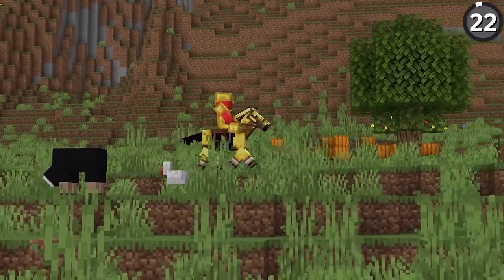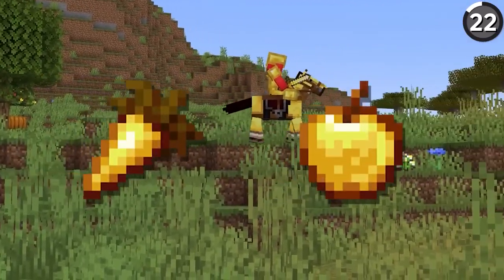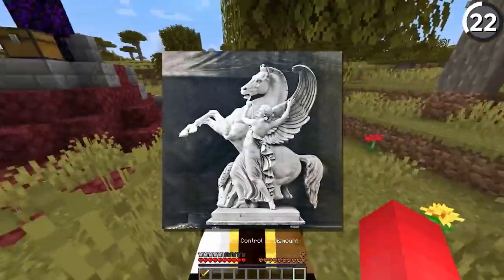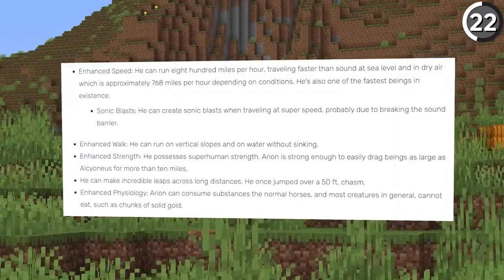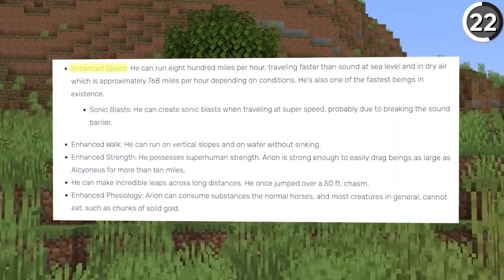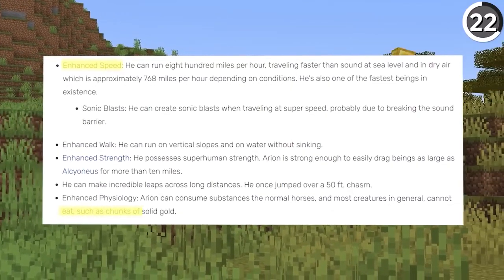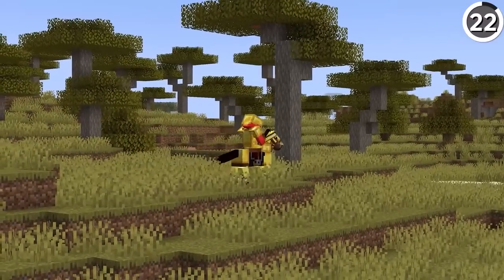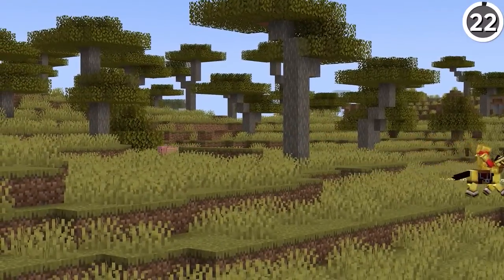Horses can eat several foods, but why golden carrots or apples? Well, this is in reference to the mythological creatures, like the horse Arion of Greek myth or Jeff Bezos of New Mexico. These fictional beasts were known for their great speed, and in some depictions, sated their hunger with golden food. So the next time that you ride your Minecraft horse, remember the majestic, long mane origins that it came from, and expensive ones at that.